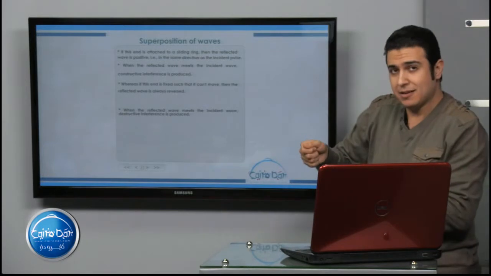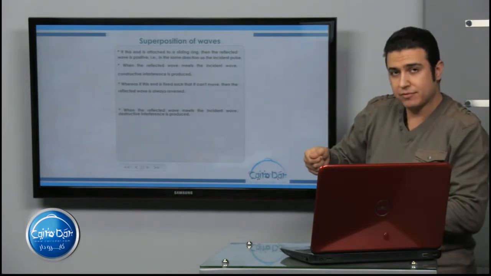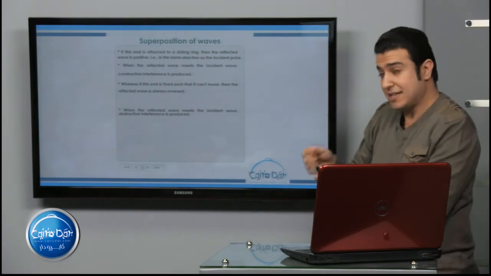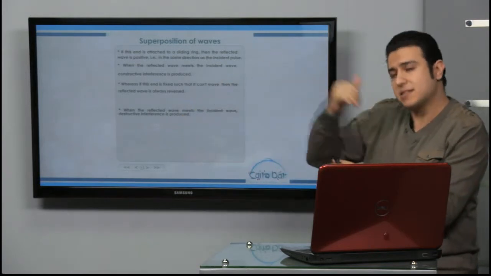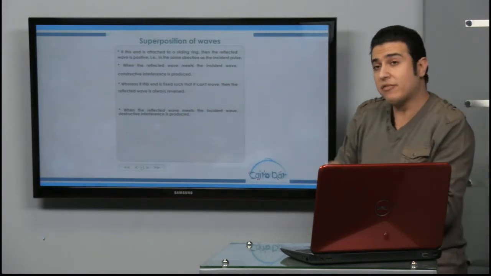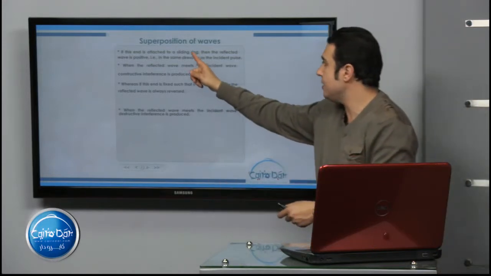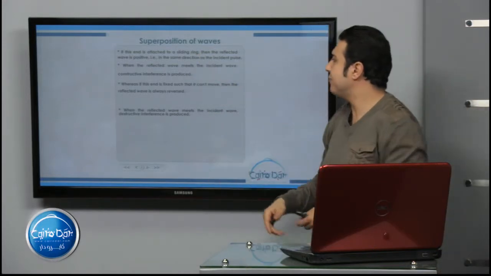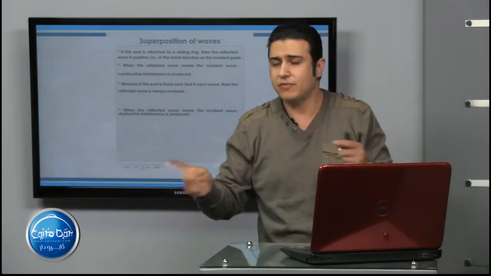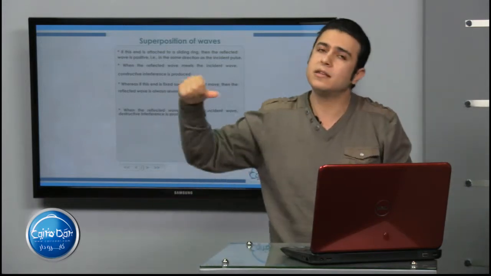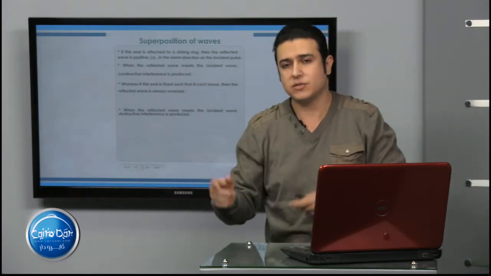That means if we have a crest pulse, it reflects a crest pulse. If we have a trough pulse, it reflects a trough pulse. But if we have a fixed end, it can't reflect the same way. So if we have a crest pulse, it reflects a trough pulse, and vice versa.